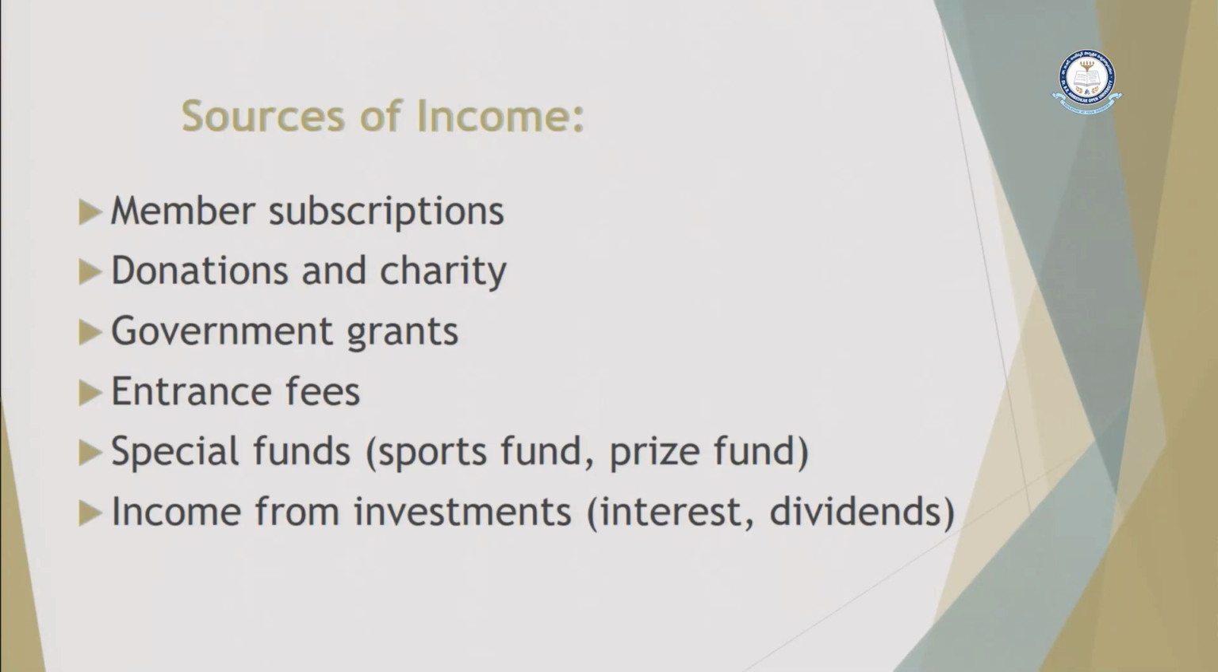The first source of income is member subscription. The members who subscribe to be a member of the organization have to pay a fee. They have to pay a subscription amount to subscribe to the services of that organization. So the membership subscription fee is one of the sources of income. It can be yearly, for lifetime, or monthly. It is decided by the board of members.